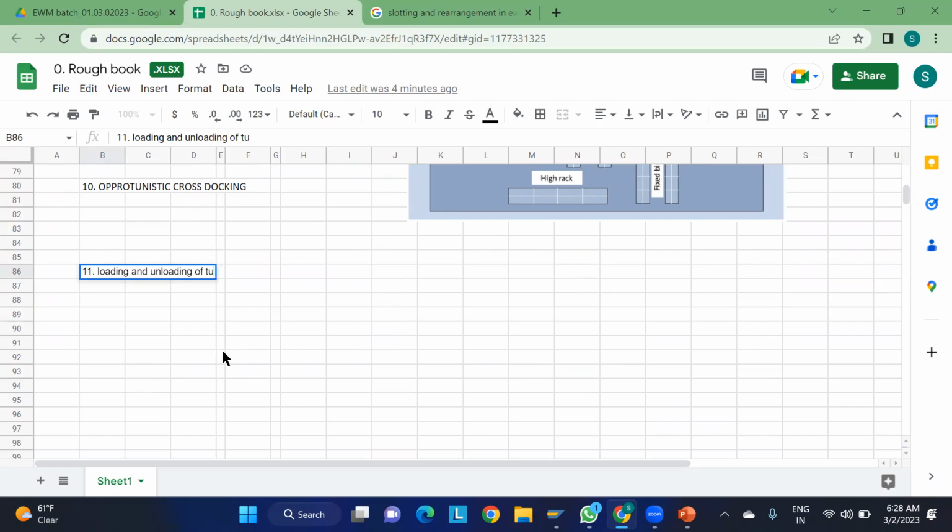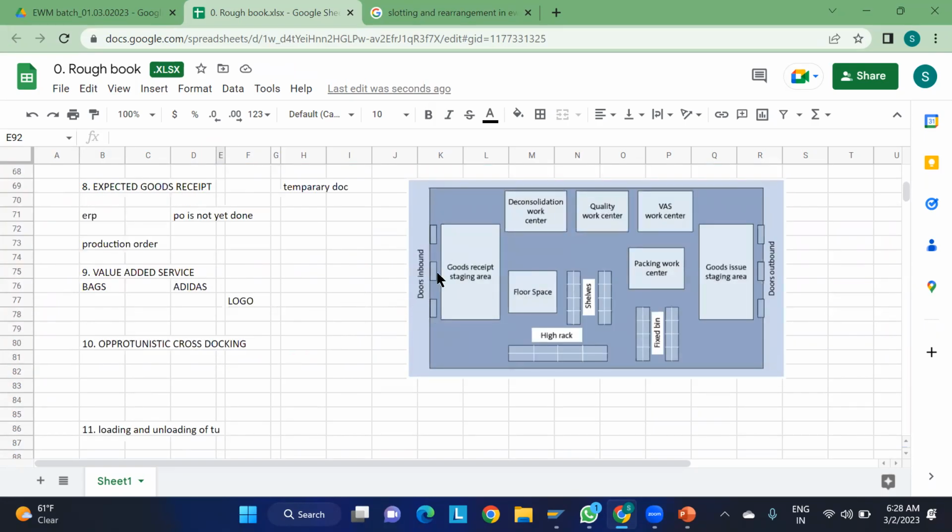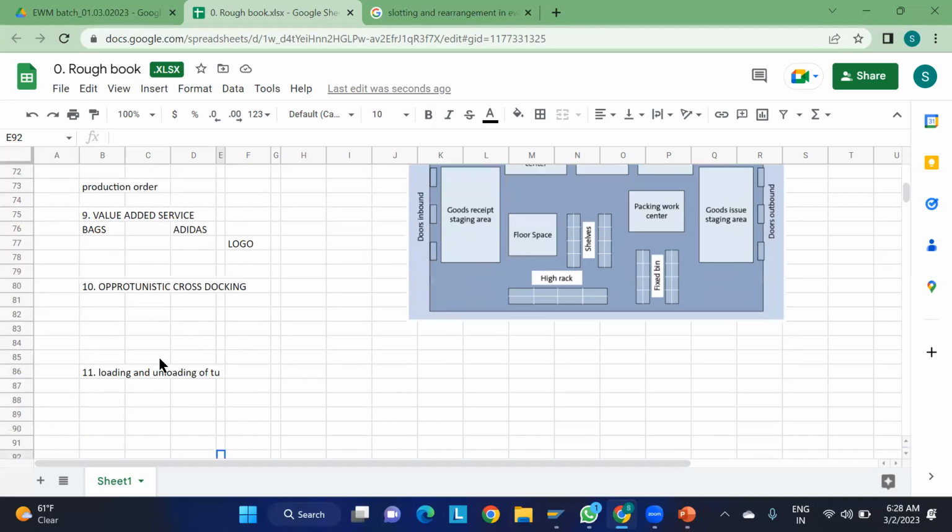Okay, so TU is nothing but the transport unit. Whenever a transport unit comes towards the door, if it is at the inbound door, the TU will be assigned a door here, and we are going to unload the materials to the GR staging area, and loading will be done at the GI staging area. It will come under yard management. Anyway, we are going to look into yard management as well. It will come at the very last, in the last classes.